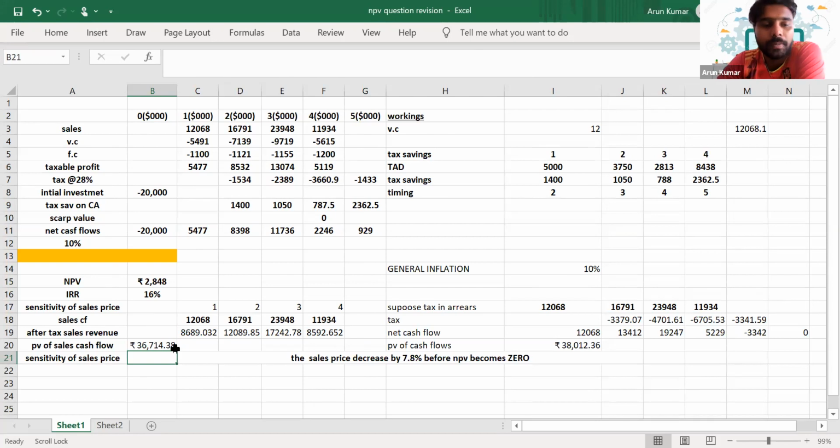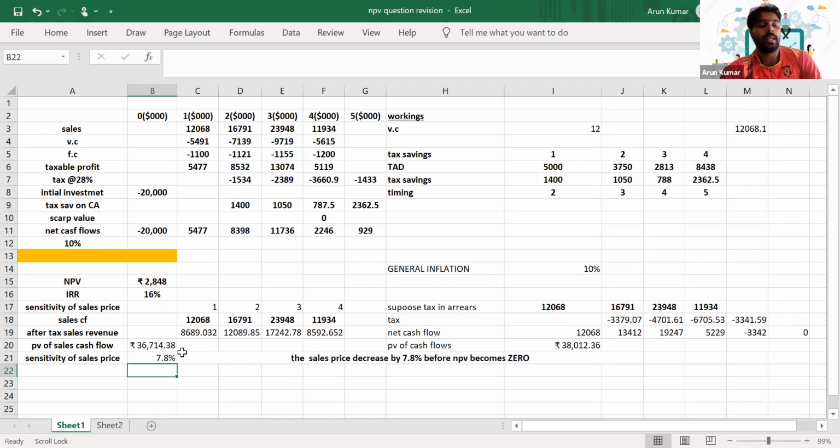Is it clear, everyone? So here you got the present value of your relevant cash flow, which should be compared with your NPV. So how will you do it? The NPV, 248, divided by the present value of relevant cash flow, which is 37714.38.